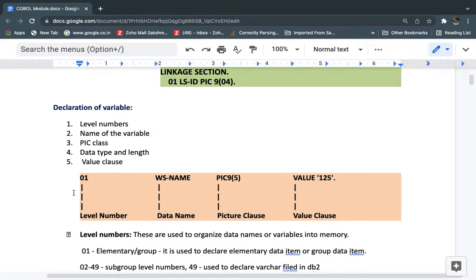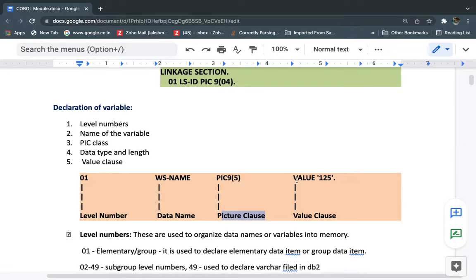First we declare the level number, and next the data name, meaning the variable name. Next is the picture clause, PIC, which gives the data type and the length of the variable.